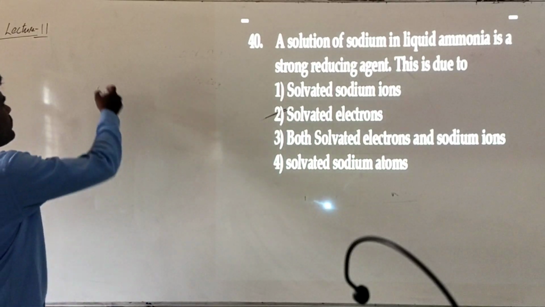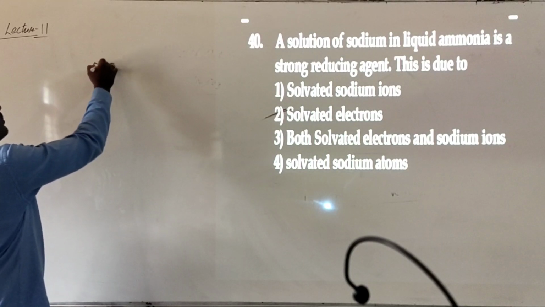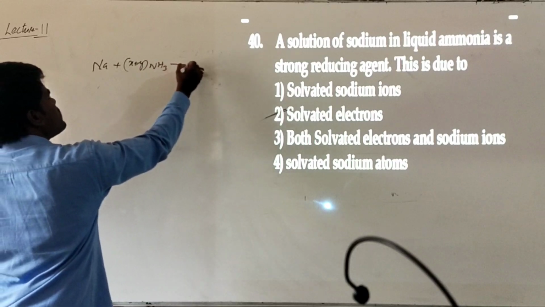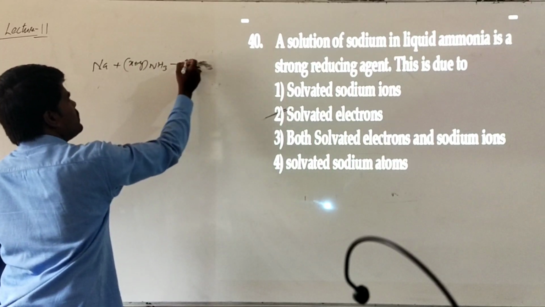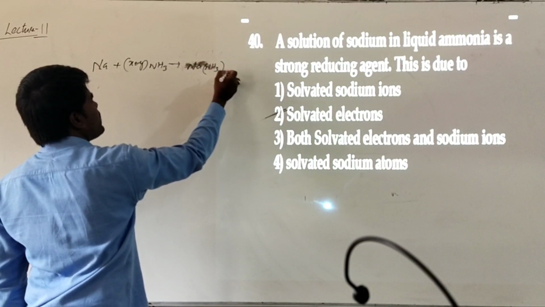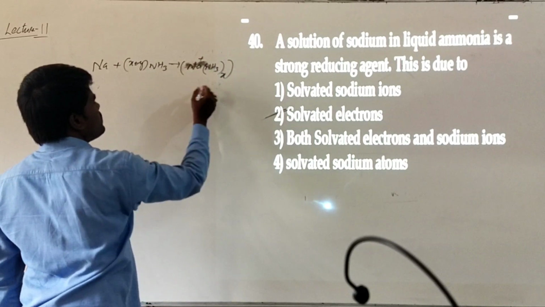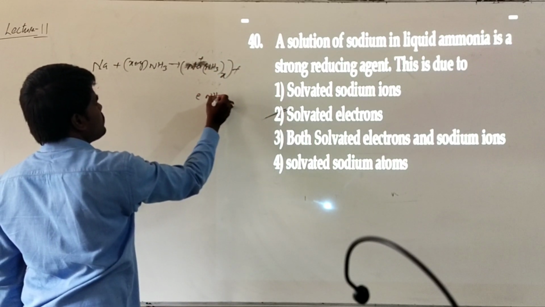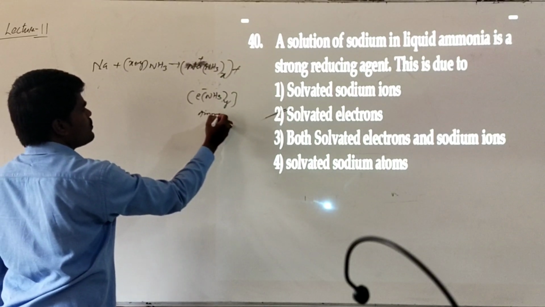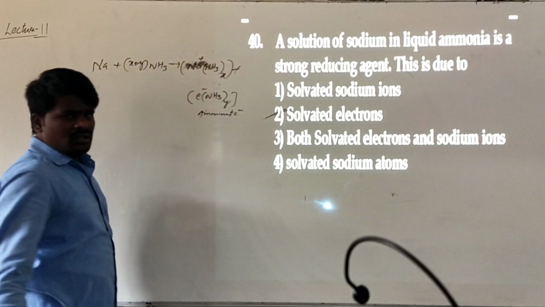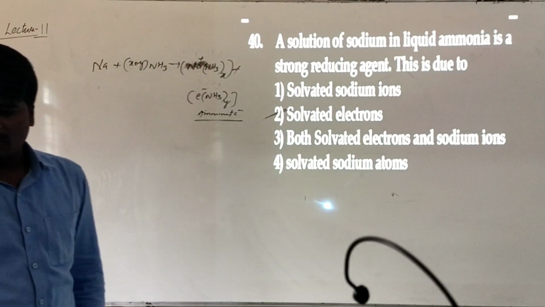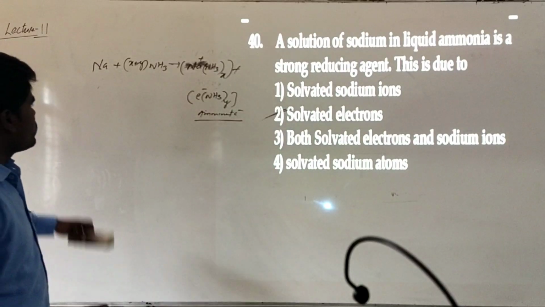Generally, what happens if alkali metal sodium is dissolved in (x + y) moles of ammonia? It forms Na(NH3)x plus positive, plus it will form (NH3)y with the electron. This is the ammoniated electron, and this is the ammoniated sodium complex. Because of these ammoniated electrons or solvated electrons, they are strongly reducing in nature.